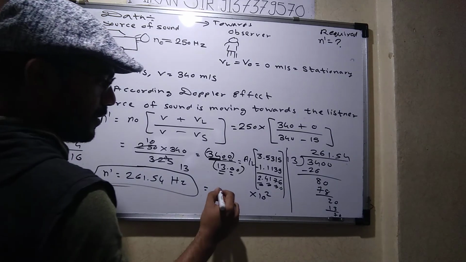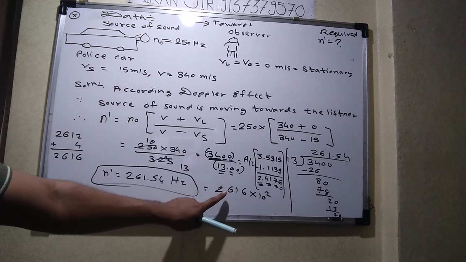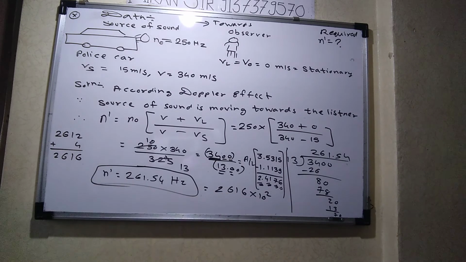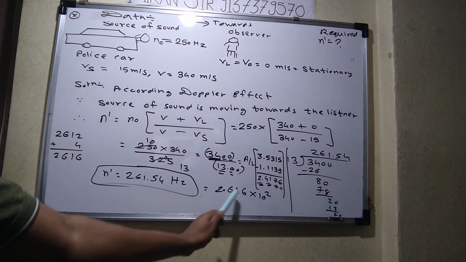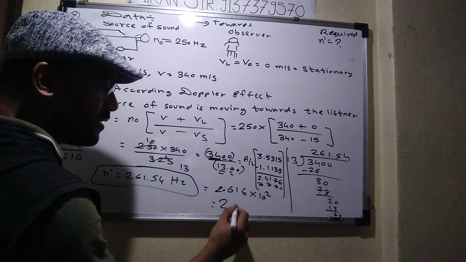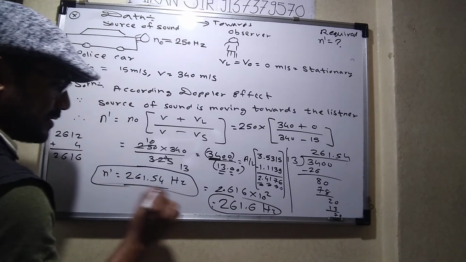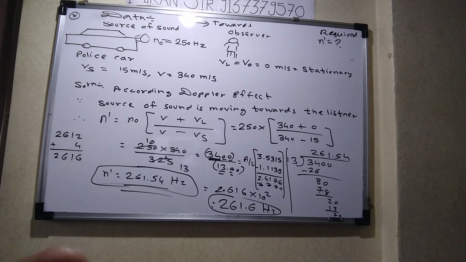So what is the answer here? 2, 6, 1, 6. Am I right? And what you have to do? You have to put the decimal point before the 1000 number. So 2.616 is the anti-log. And 10 raised to 2 means 100. If I shift the point towards the right by 2 positions, what is the answer? 261.6. So you can see this answer and this answer are the same. Understood? Everyone say yes or no? Yes. We can find out the same answer using what? Log.